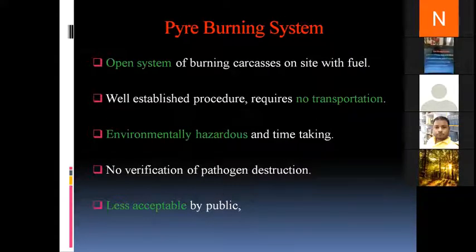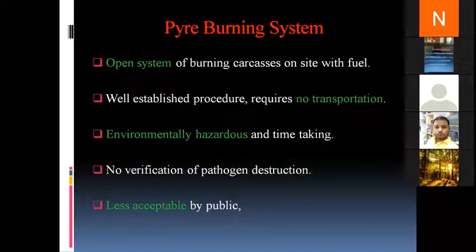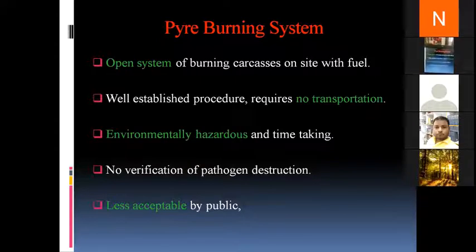Then comes the pyre burning system, the burning system you were talking about. Okay, so pyre burning system is an open system of burning the carcass where the carcass is drenched with a fuel like petrol or diesel or kerosene. It is drenched with a fuel and then it is set on fire. Now in the pyre burning system, the spot in which the animal is dead, in that very spot the burning is practiced. Okay, so in this system there is one plus point that we need not transport the animal from one side to the other, so the spread of infection is reduced.